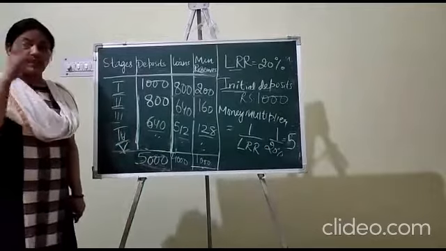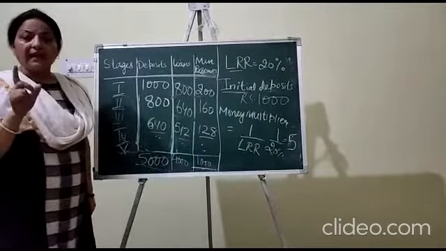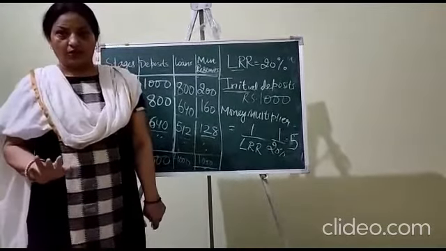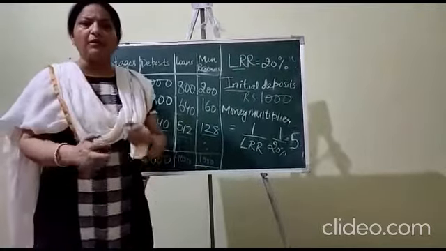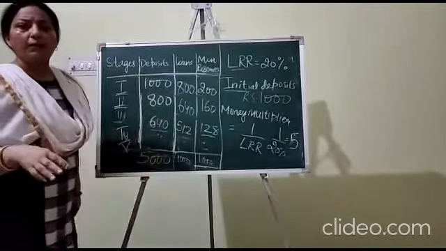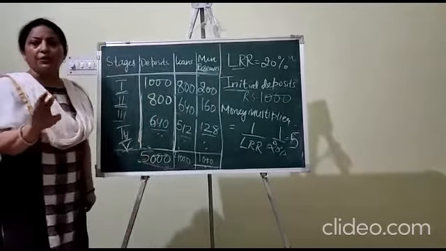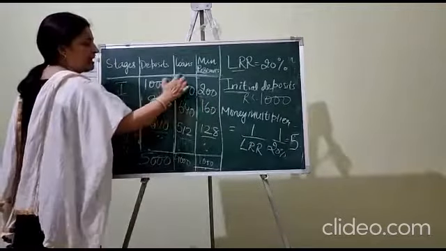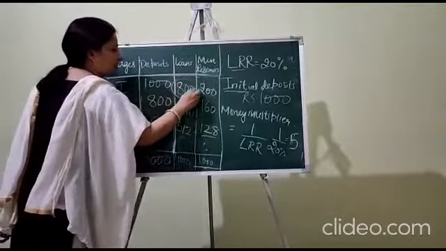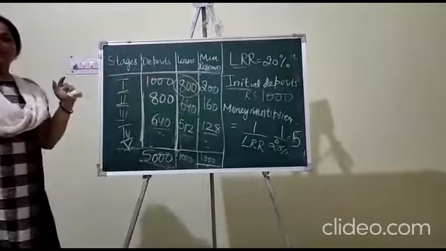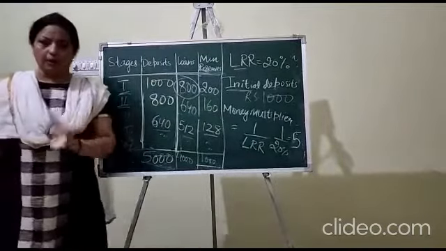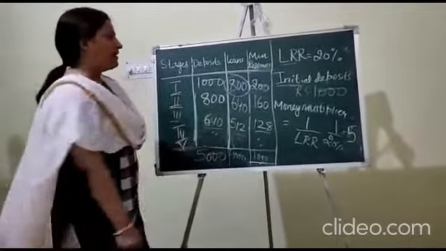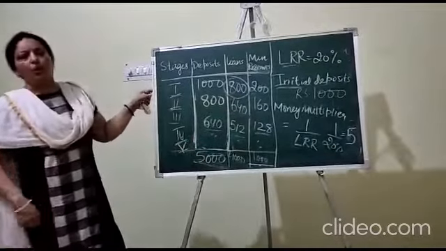Now we have already discussed the assumptions: the bank is one unit and there will be no cash transaction. So whatever the payment, whatever the transaction, that is done with the help of a check or through different apps. So 1000 minus 200, 800 rupees, has to be given by the bank in the form of a loan. A person comes to the bank and asks for a loan. So 800 rupees is to be given in the form of a loan.